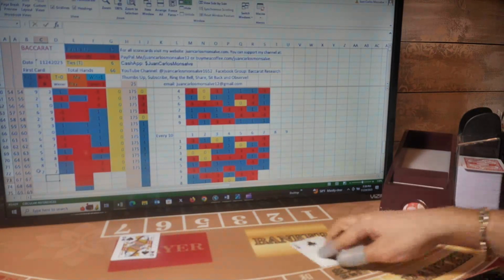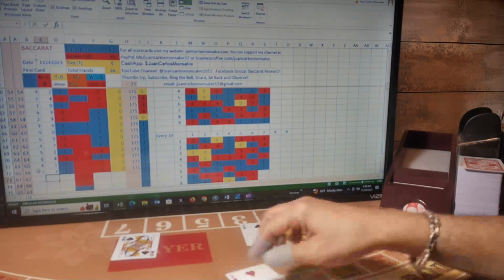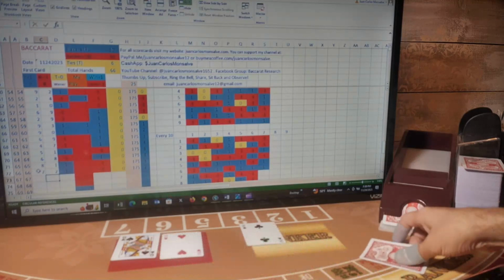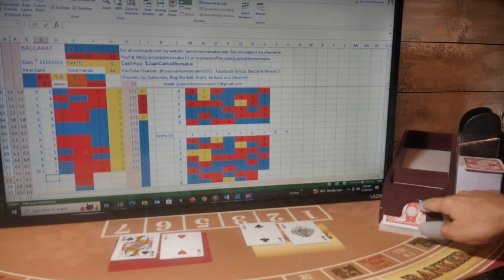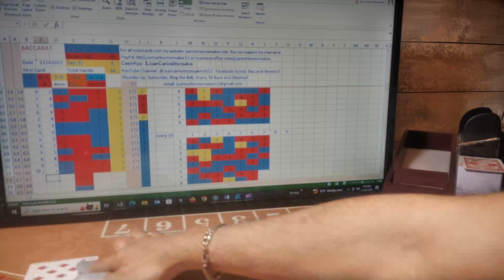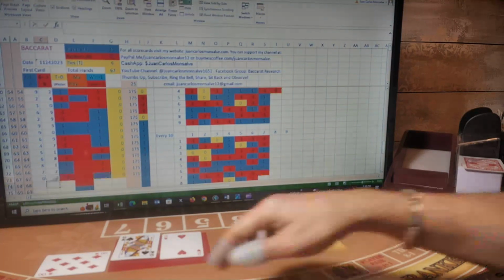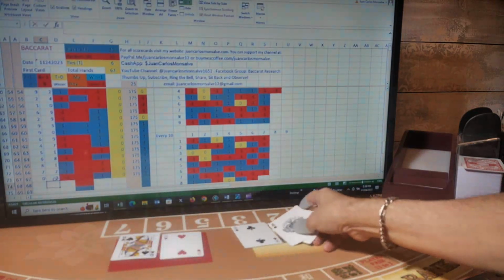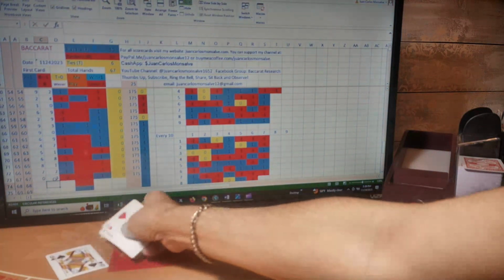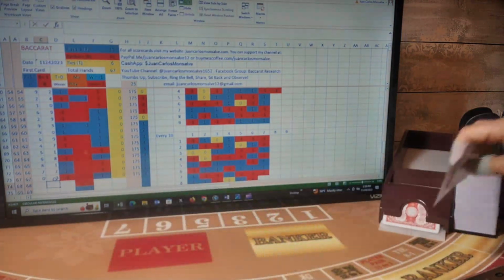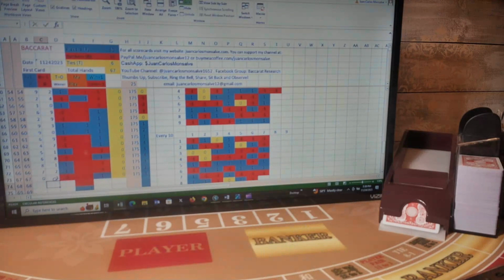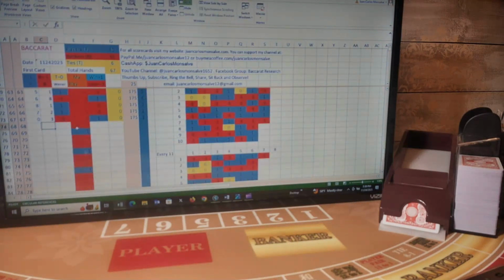Next hand, first card player, first card banker, second card player, second card banker. Player has a 2 and gets a third card. The third card is an 8, so it goes down to 0. And banker has a 3 and no more cards for banker, so banker remains at 3. So this is a banker hand. I was playing banker, so I won this hand. My next hand will also be another banker.